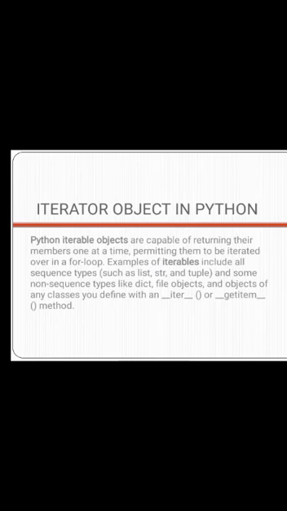There are so many iterable objects in Python, that is list, string, tuple, and some non-sequence types like dictionary, file objects, and objects which we can define with an iter or get item method.